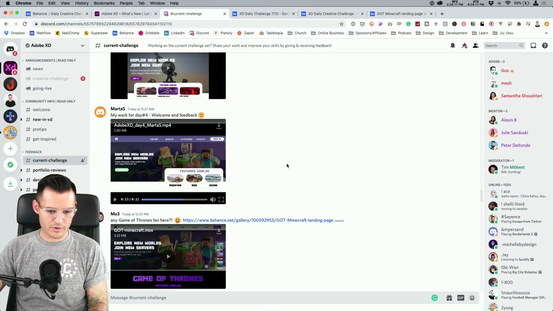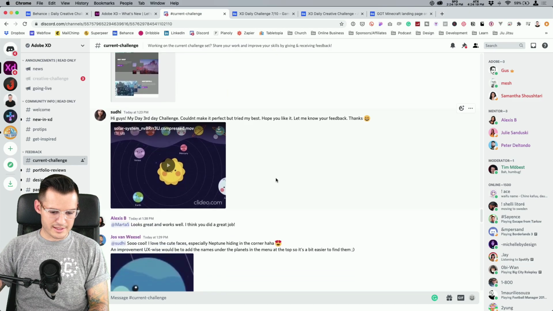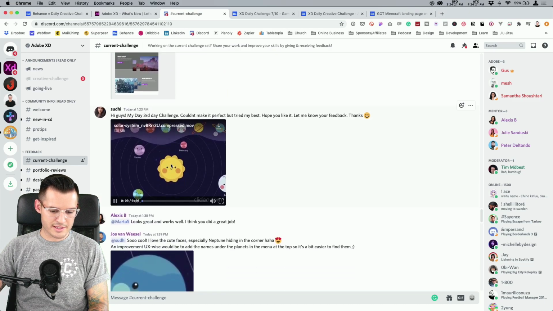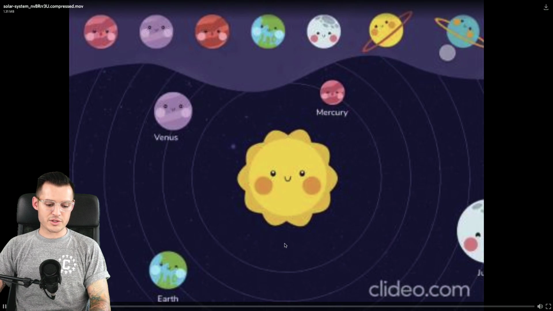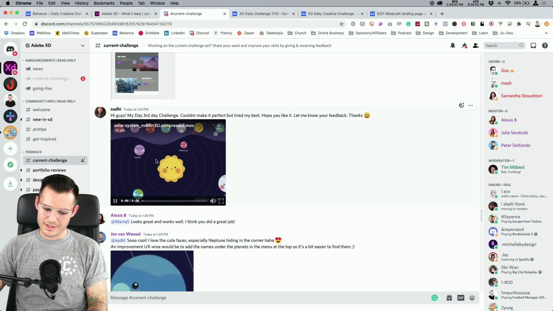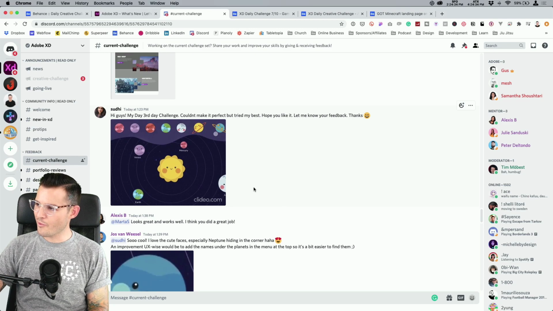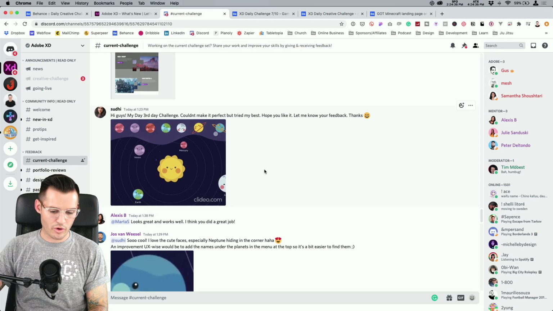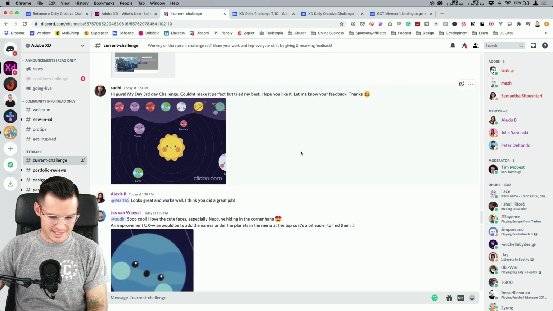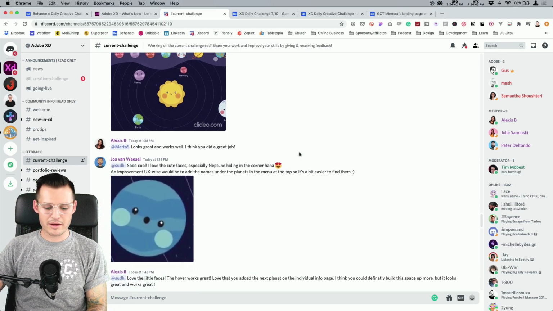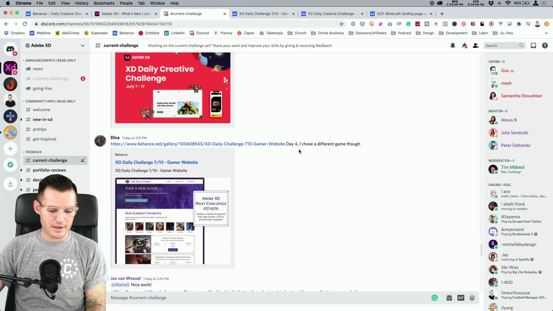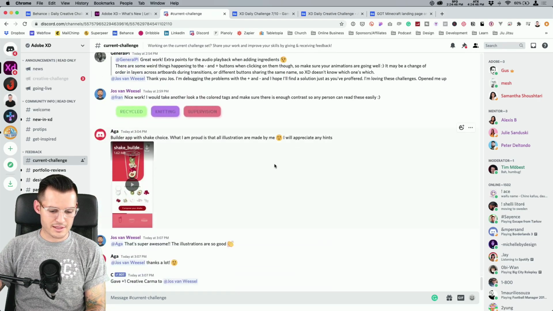Let's check out the Behance and look and see. This is one from Sudhi, and this is our space challenge where we were doing some scroll groups. Let's see if we can get this one to load. I don't know why it's not, but I do love the design. It's really cute. It's not loading. I don't know why. My internet must be bad, but great work on that one. Just the aesthetic of it. I love the wavy line. So we were going a little left anchored. I like the top anchored. That's a great little iPad app format for kids, especially.